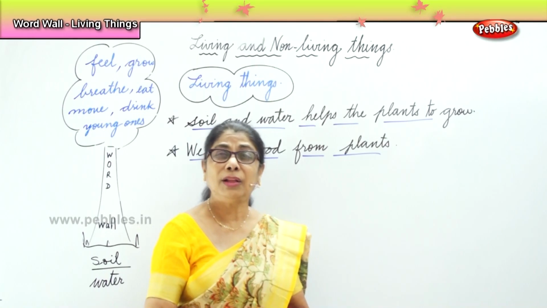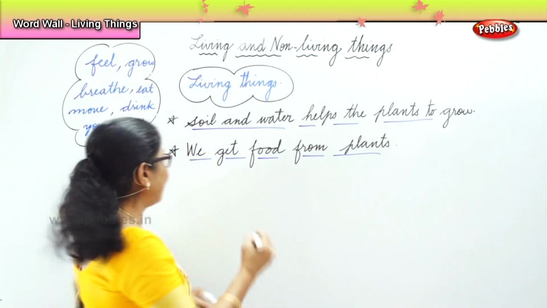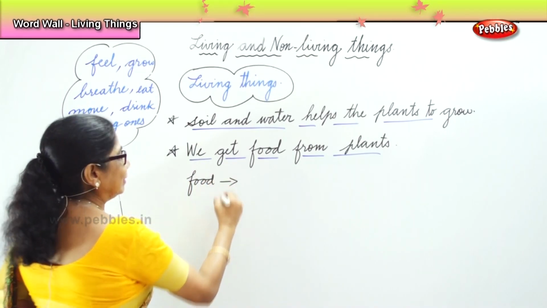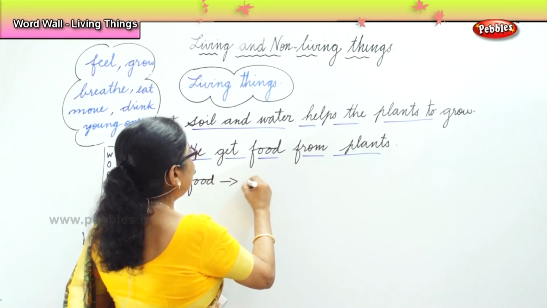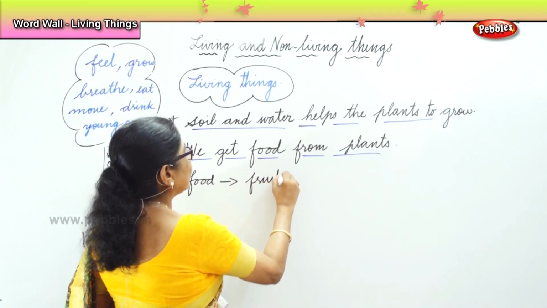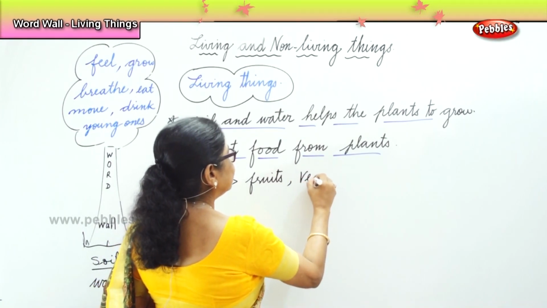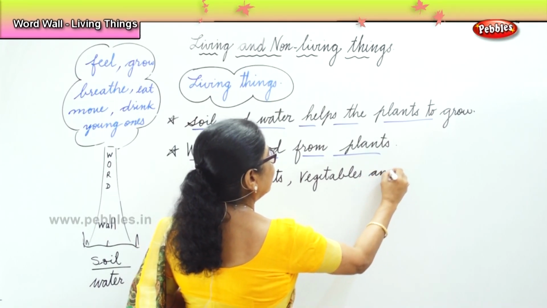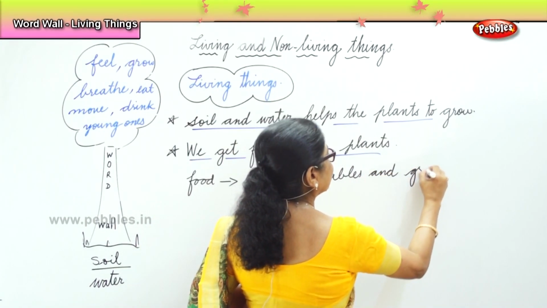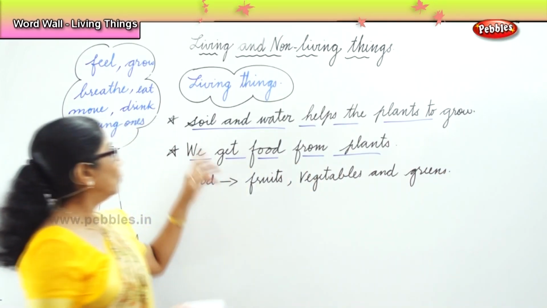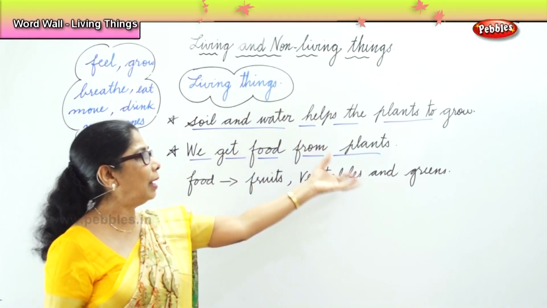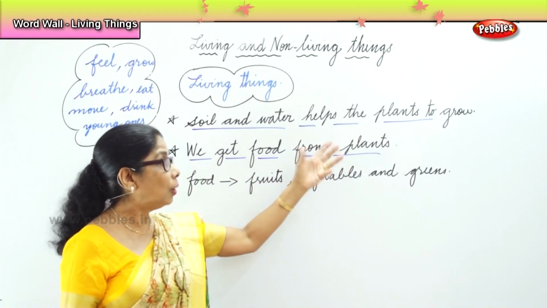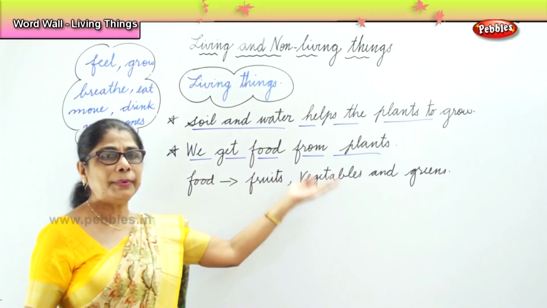Now, what food do you get? What is the food that you get from the plants? When you say food, what food is that? All fruits, vegetables, and greens. So what does the soil and water do? Help the plant to grow. And what do we get? We get food from plants. What is that food? Fruits, vegetables, greens.